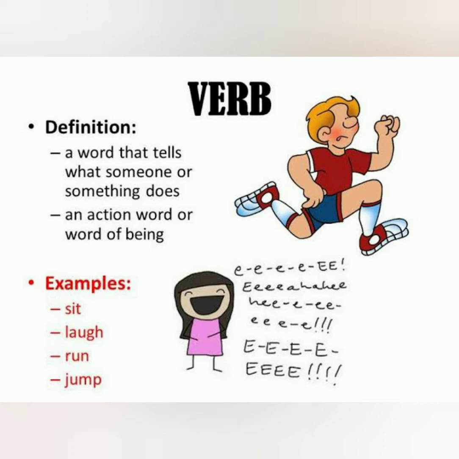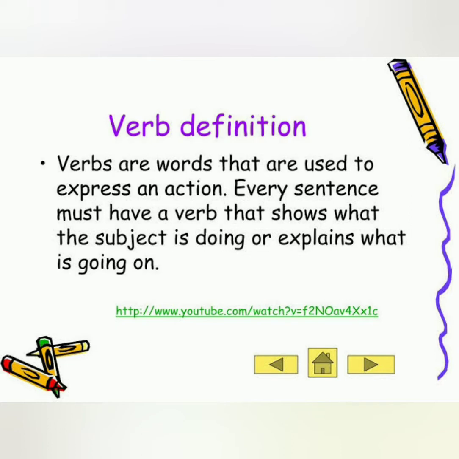Verbs are words that are used to express an action. Every sentence must have a verb that shows what the subject is doing or explains what is going on. For example, sit, laugh, run, jump, eat, play, etc. So, children, verb is the most complicated part of speech.